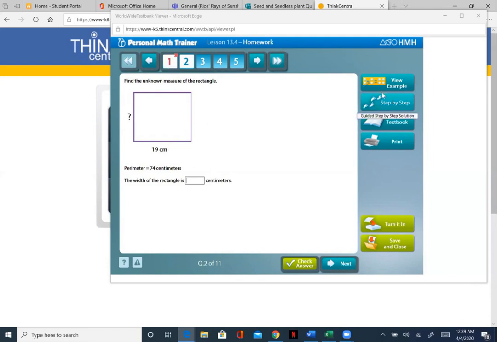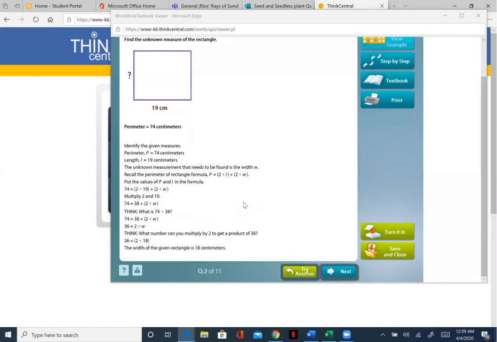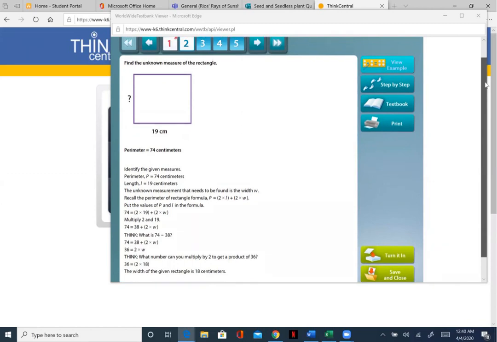Here, they get the opportunity to try questions out. If they don't understand, they can view an example. And what happens there is that now the question that they were working on is given to them in form of an example, okay? And then once they go ahead and they understand it and they see the whole example, they click on try another, and now they get a brand new question, okay? So that the one that they were stuck on, they already understood, and then they get to try again.